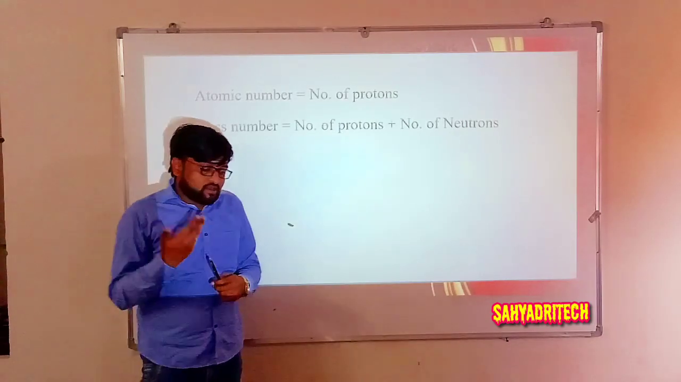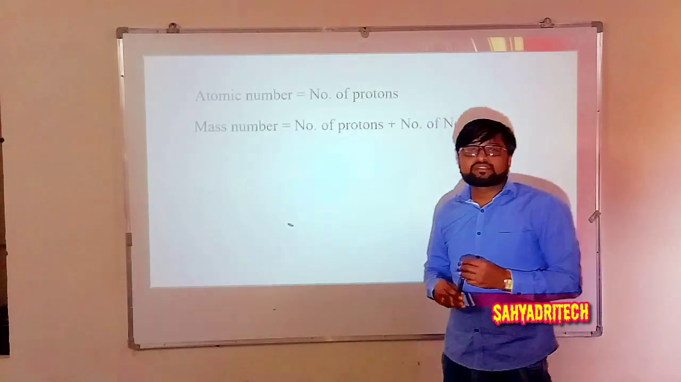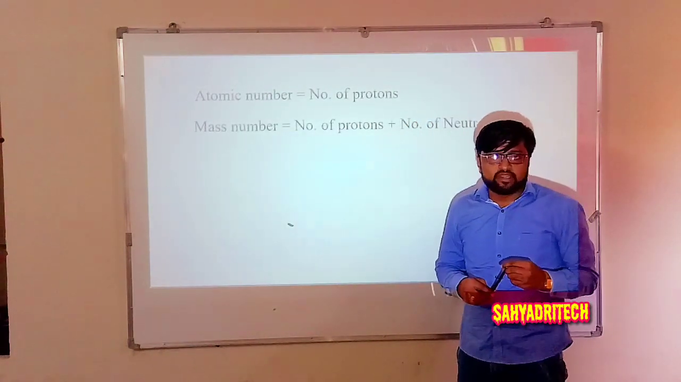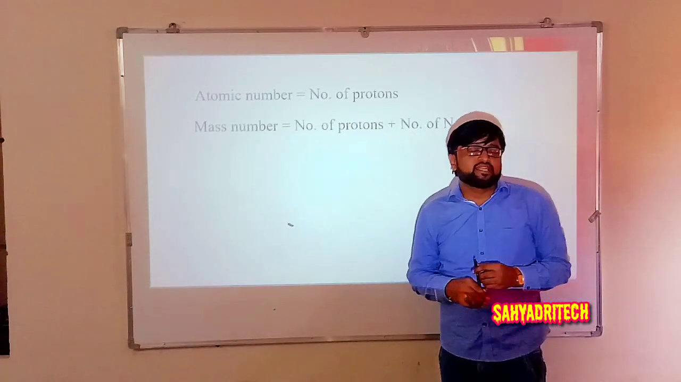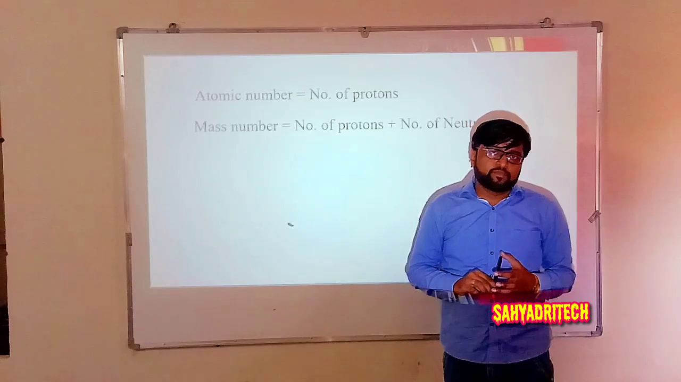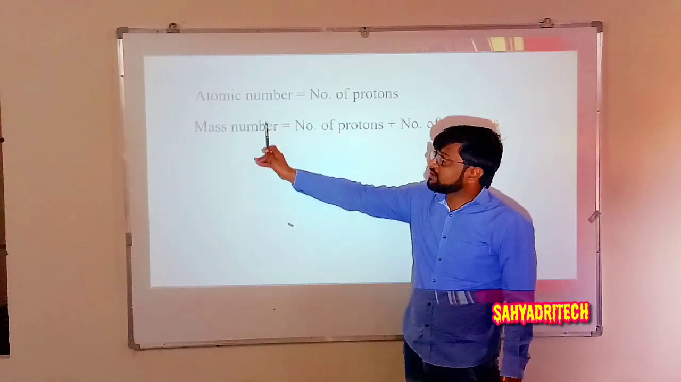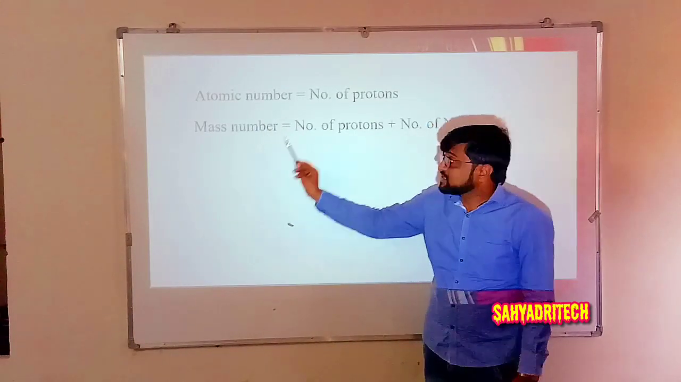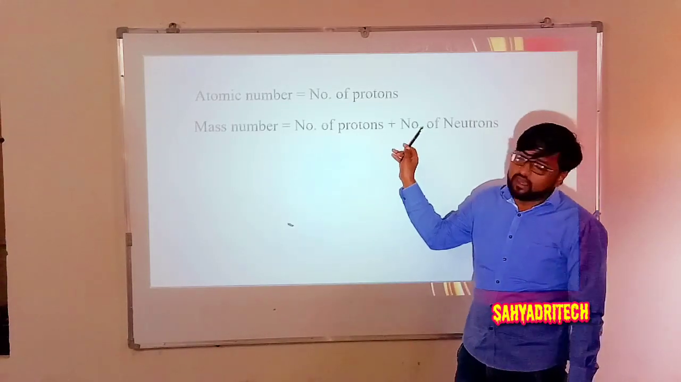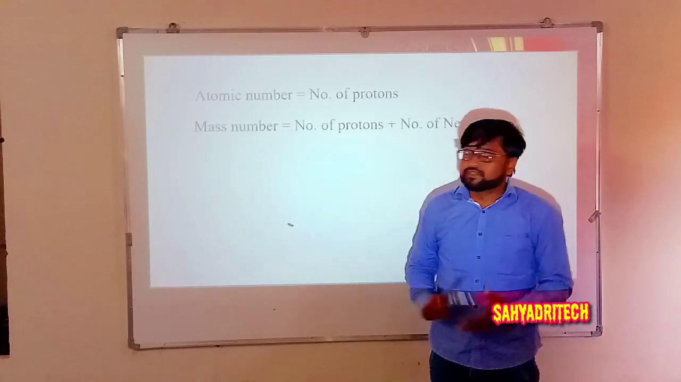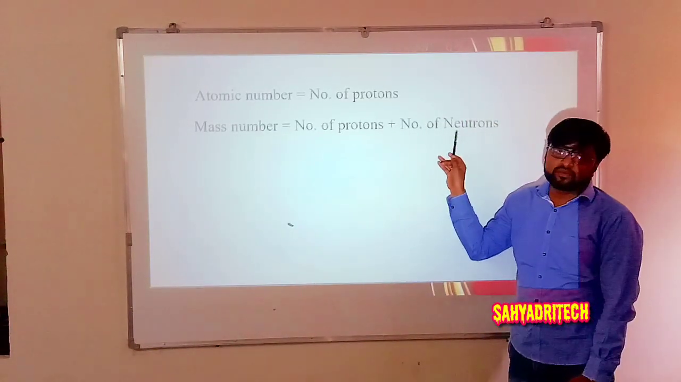Means, how to get the atomic number and mass number. It is possible to determine the atomic as well as mass number of an element by knowing the number of protons and neutrons present in that atom. Or else, if you know the atomic number and mass number, one can specify the number of protons, number of electrons, and even the number of neutrons also.